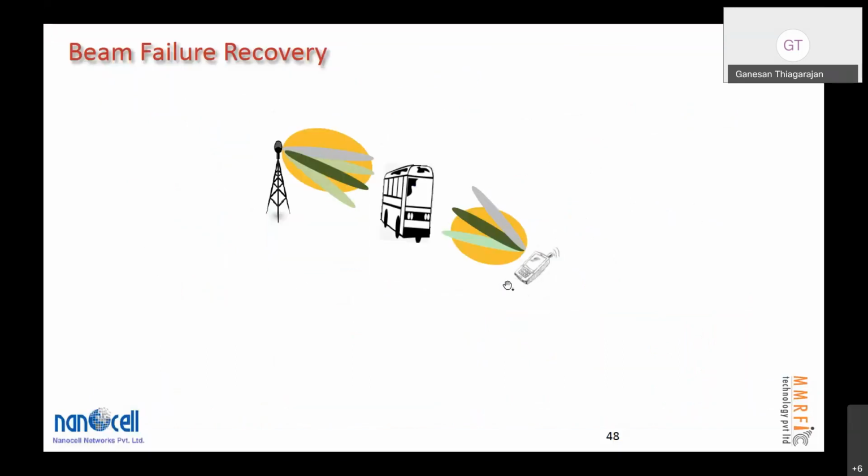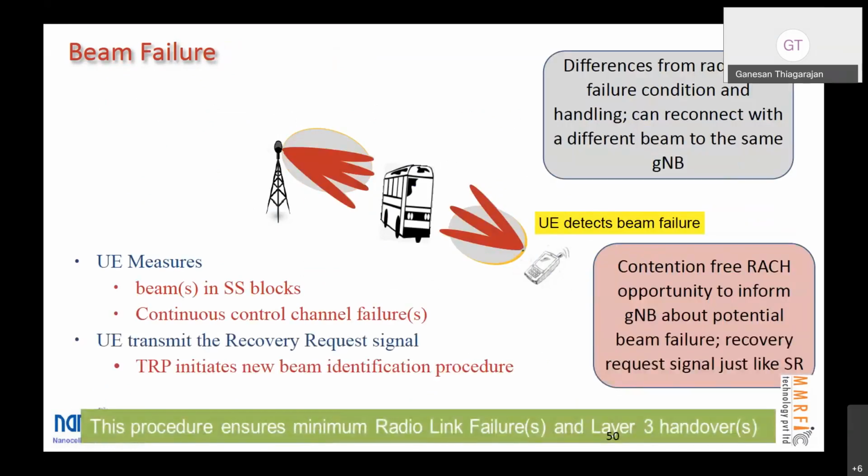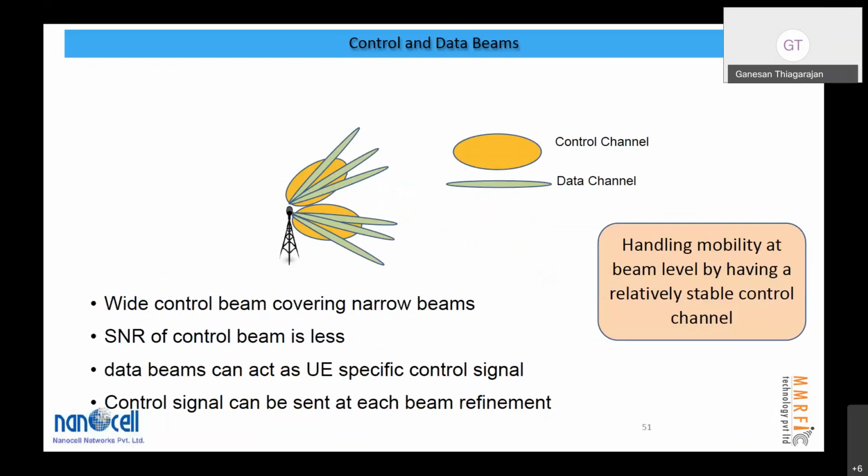So now the beam failure recovery. Let us say a beam failure happened, and then it is quickly detected through the SS blocks. And then there are some quick recovery mechanisms using a specific PRACH channel where it can quickly send the request without a contention window. Again, there are schemes available for control channel and data channel. I'll just skip it in the interest of time.